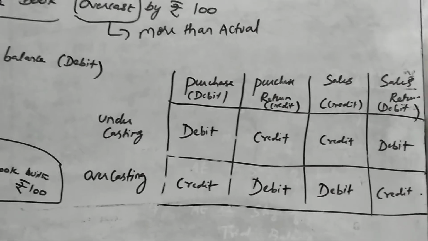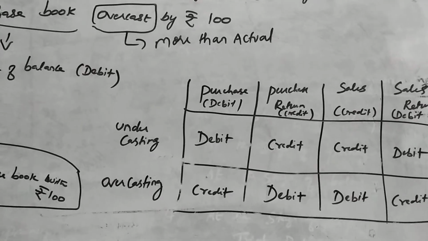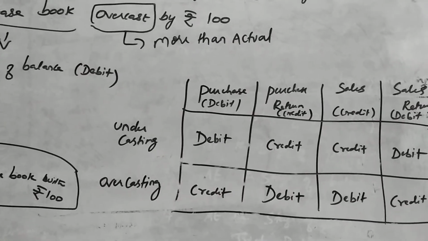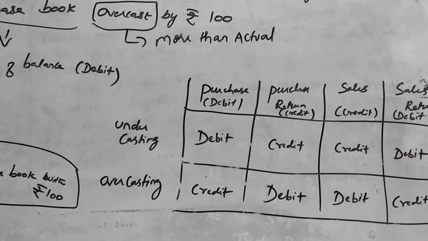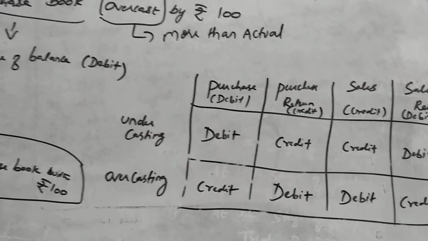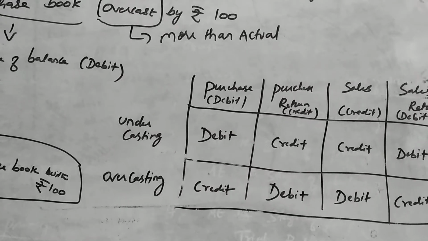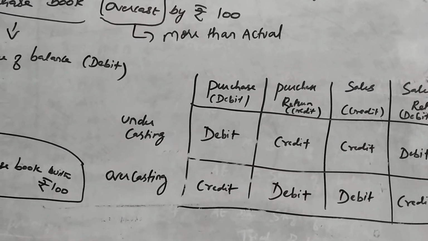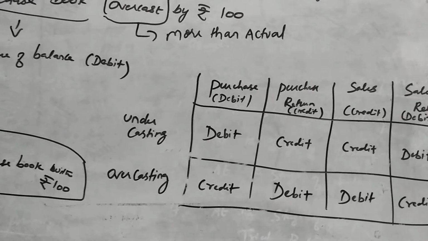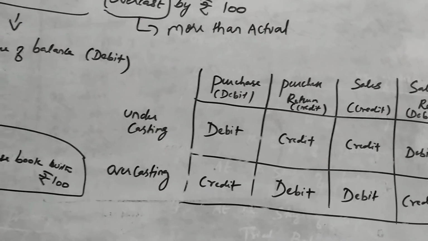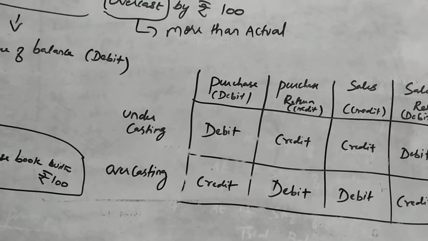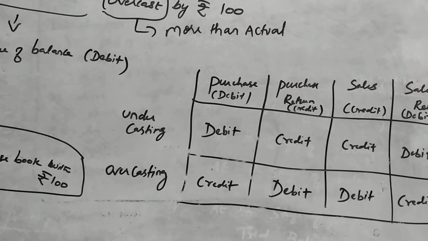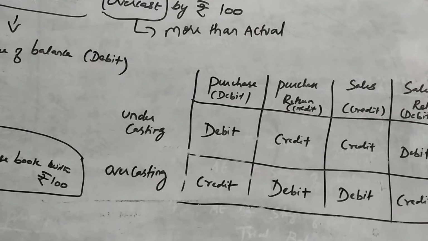Then we already know the nature of balance. For purchase it is debit. For sales it is credit. For sales return it is debit. For purchase return it is credit. So this is the normal nature of balance for these items. In case of undercasting, it is going to be the same as the nature of balance. In case of overcasting, it is going to be the opposite.